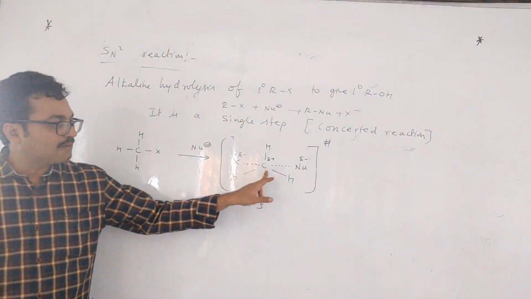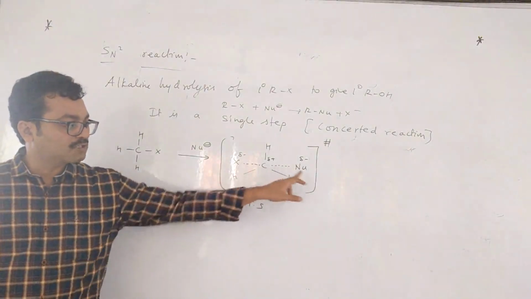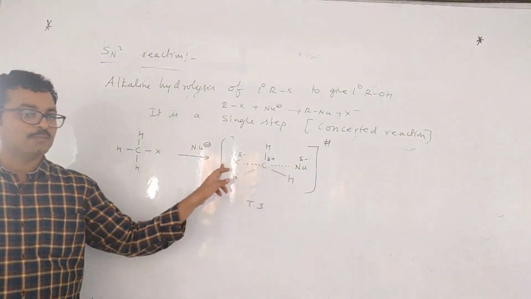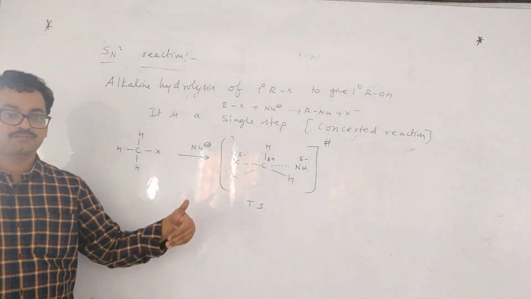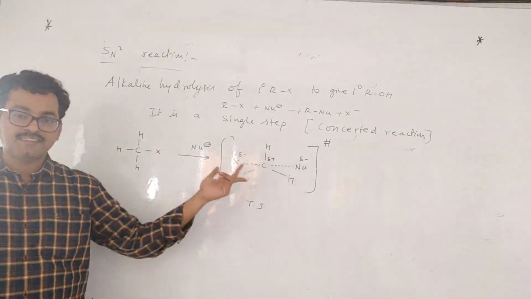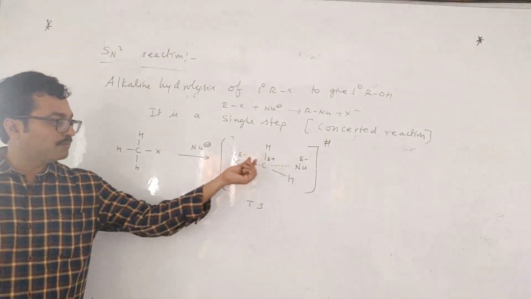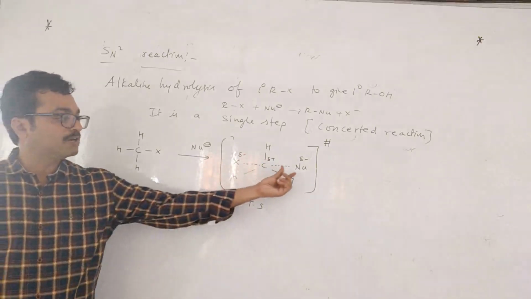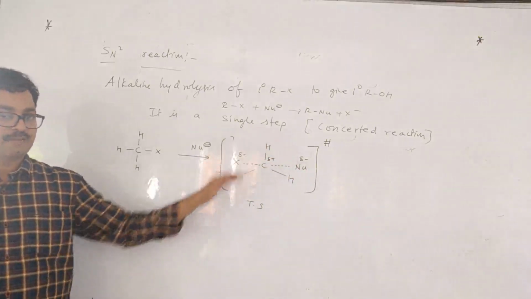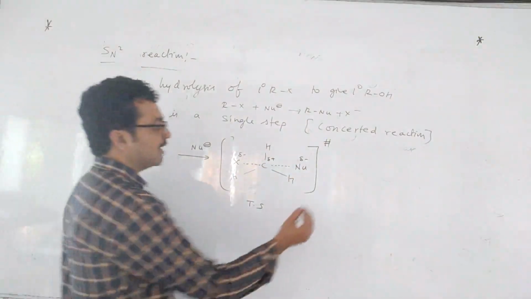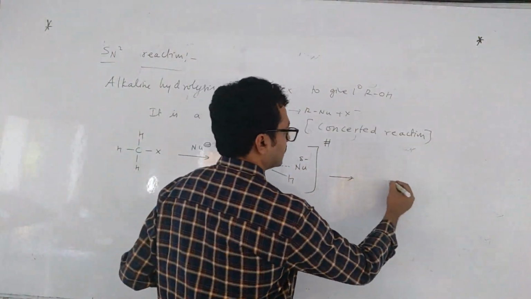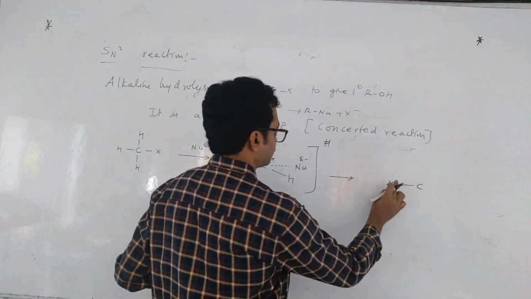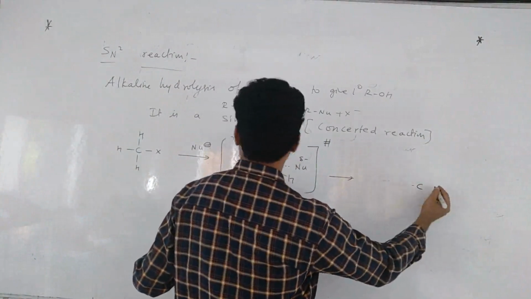Okay, here the carbon-nucleophile bond becomes stronger slowly and the carbon-halogen bond becomes weaker slowly. Simultaneously it takes place at a time. This bond will become slowly weak and this bond will become stronger simultaneously. So after that, at one particular time, this bond will become strong.